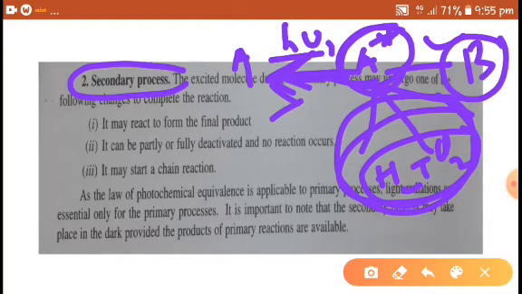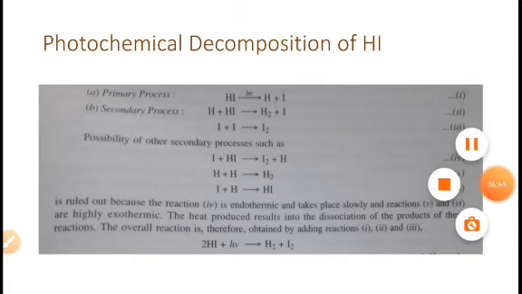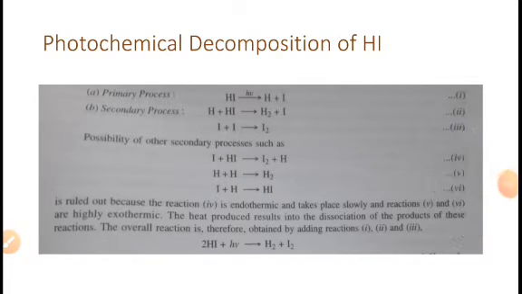This is about the basic concepts of photochemical reactions. Now we will discuss a few reactions of photochemistry and their quantum efficiencies. The primary process is a physical phenomenon and the secondary process is a chemical phenomenon.